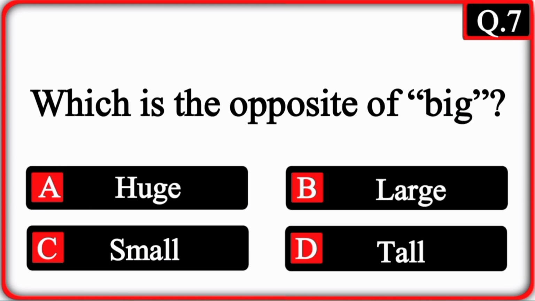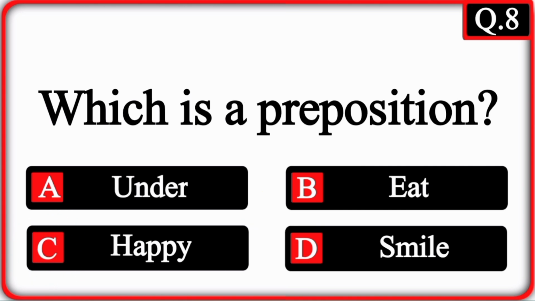Question 7. Which is the opposite of big? Option C is the correct answer. Question 8. Which is a preposition? Option A is the correct answer.